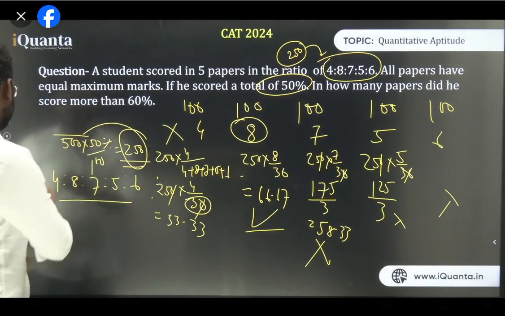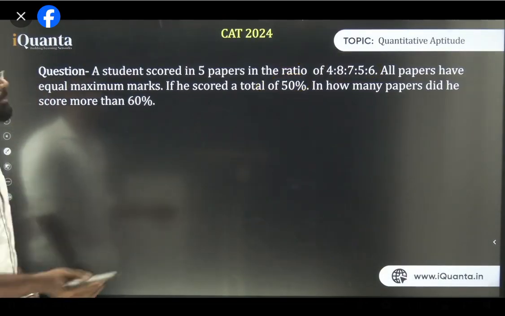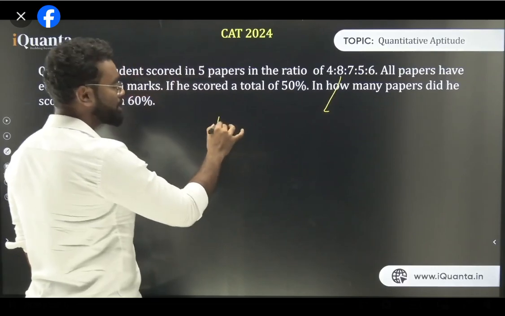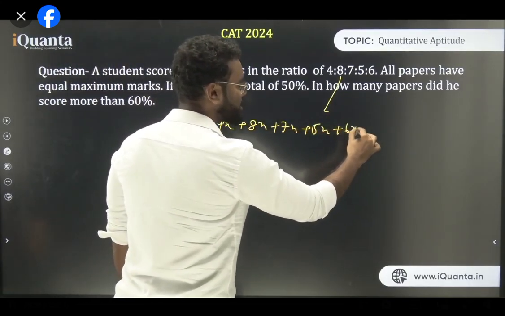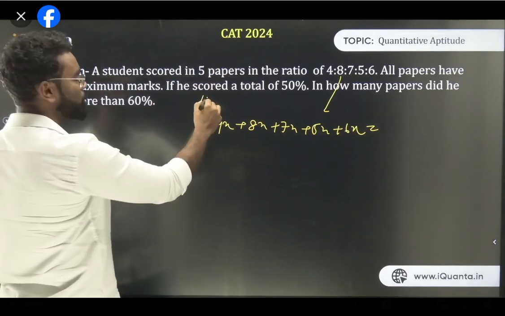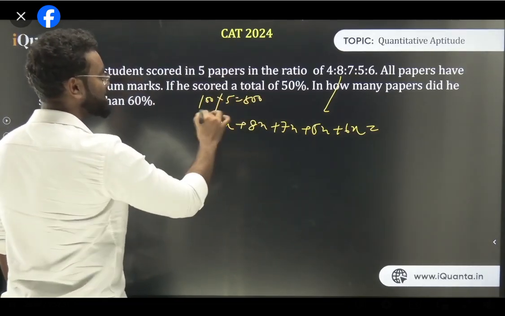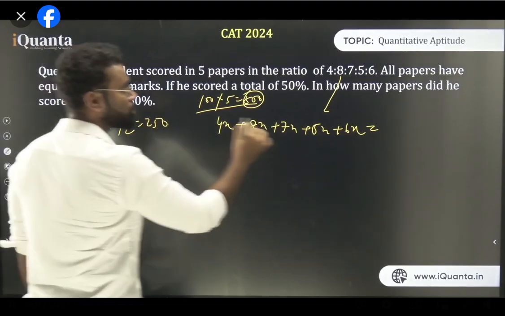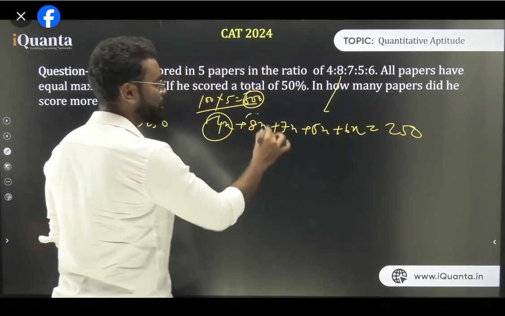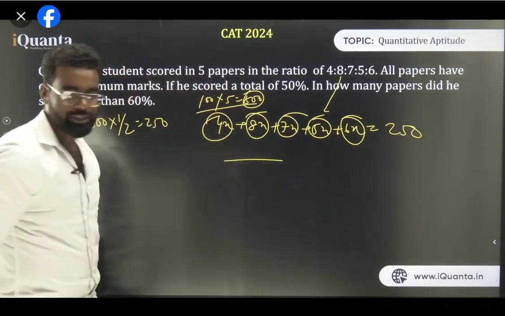There is another way you can solve this question, which is by using algebra. So what is it? I can write the score as 4x plus 8x plus 7x plus 5x plus 6x is equal to how much? Let's say the total score is 100 into 5, which is 500. And he scored how much? 50% of 500, and 50% of 500 is 500 into half, which is 250. So you can equate it with 250, and you can find what is 4x, what is 8x, what is 7x, 5x, and 6x. In that way also you can solve this question.